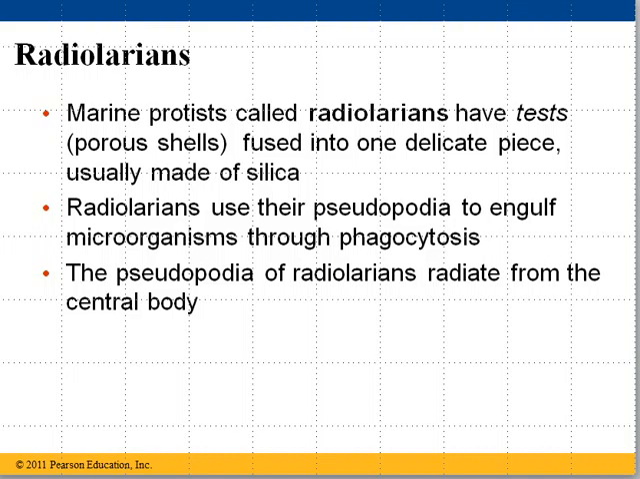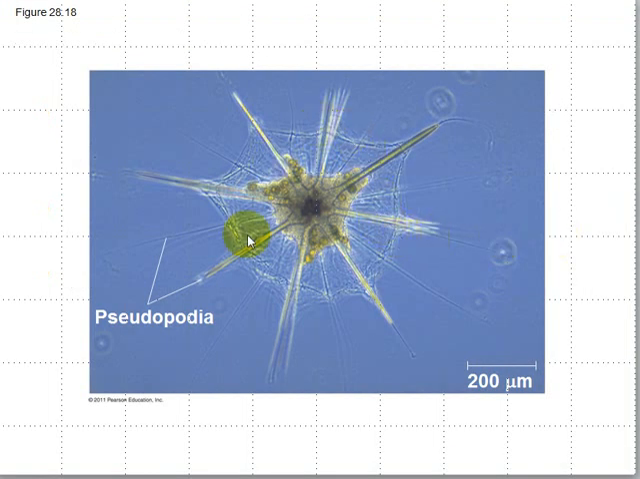The Radiolarians use their pseudopodia to engulf microorganisms through phagocytosis, so they use their pseudopodia to go toward and then wrap around other little creatures to eat them, and the pseudopodia of the Radiolarians radiate from a central body, which gives them this cool starfish or snowflake sort of effect. So you see that not all amoebas are just big blobs. The pseudopodia of the Radiolarians are more like little stick shapes that stick out there, and they have this entire shell called a test that's all fused in one little piece. You can see the clear lines here that form this shell that makes up their body.